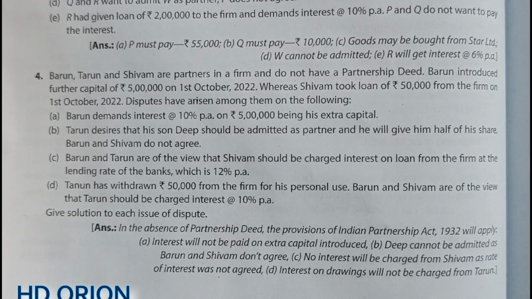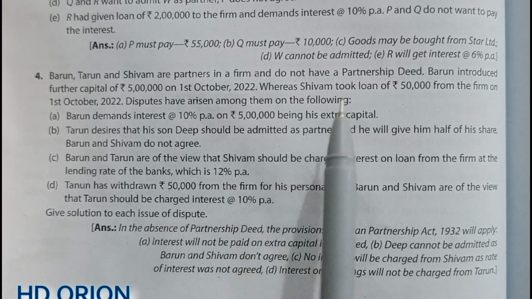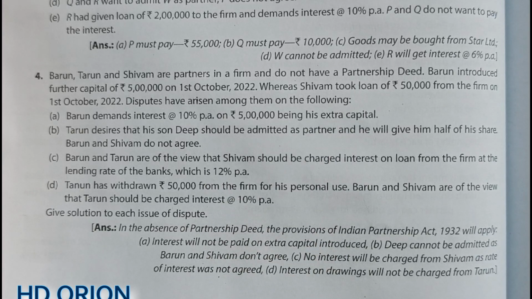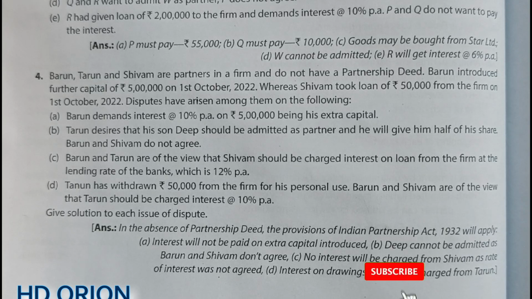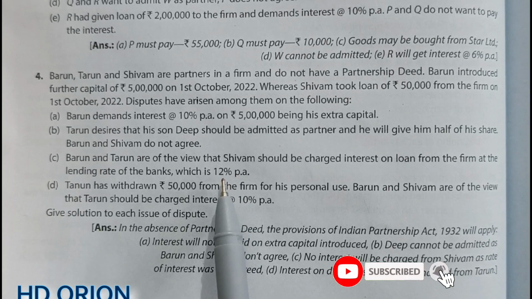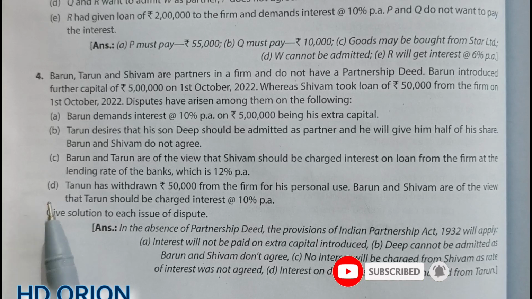It means the firm has given a loan to one of the partners, Shivam, and Varun and Tarun are willing to charge interest on such loan at the rate of 12% per annum, and there is no partnership deed. So no interest will be charged from partner Shivam on his 50,000 rupees loan which he has taken from the firm.